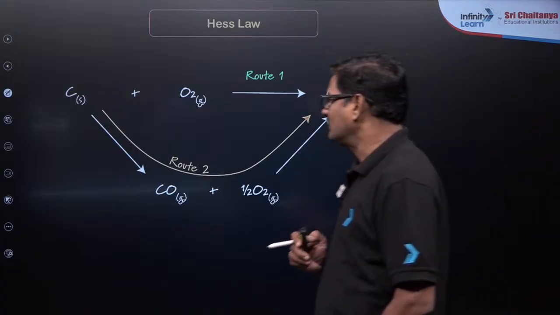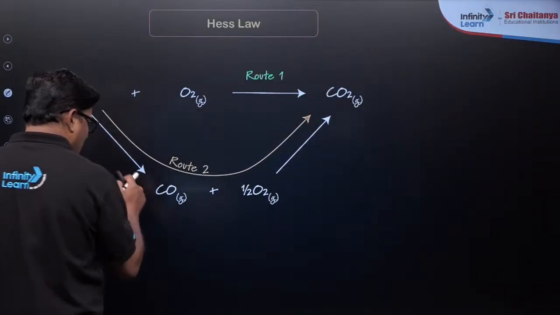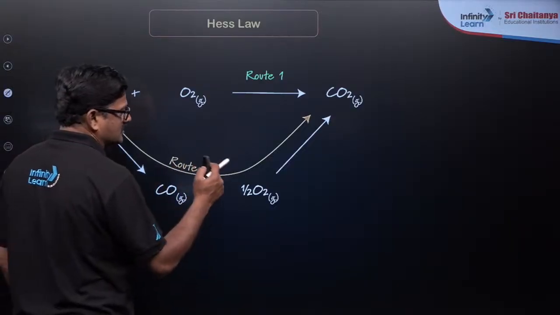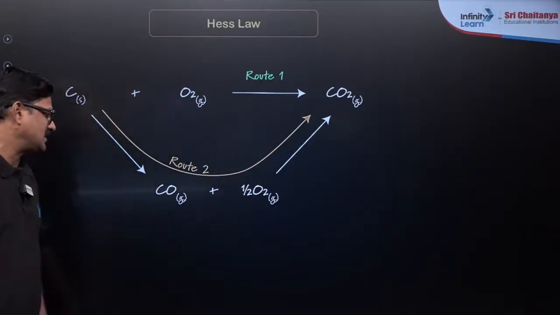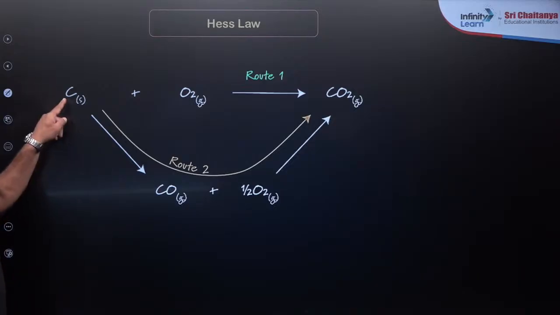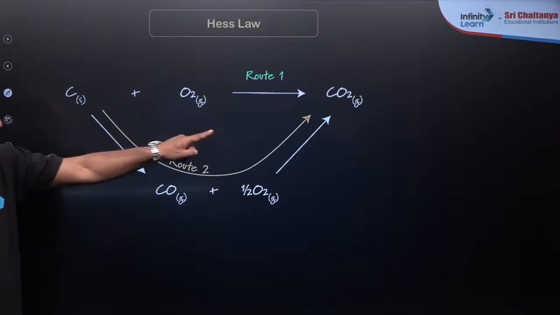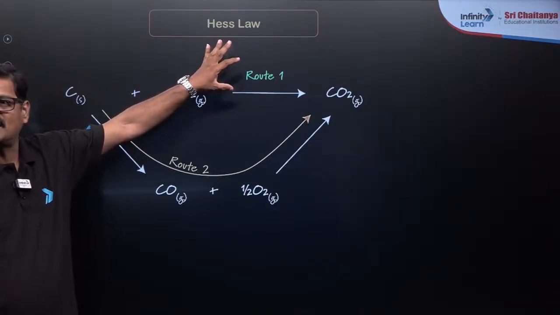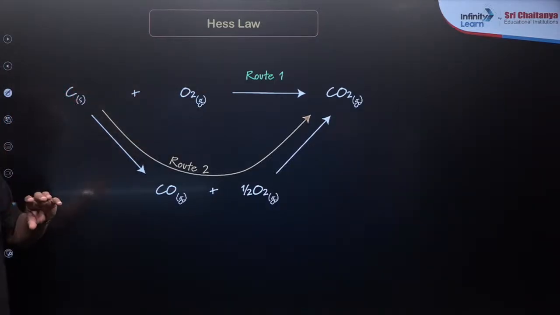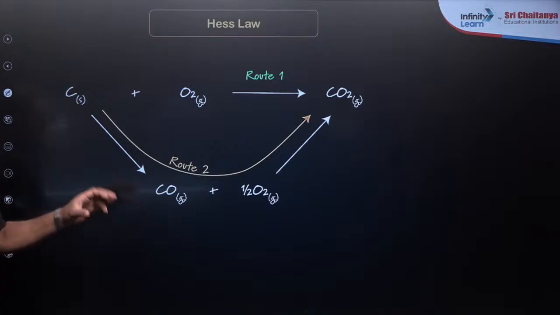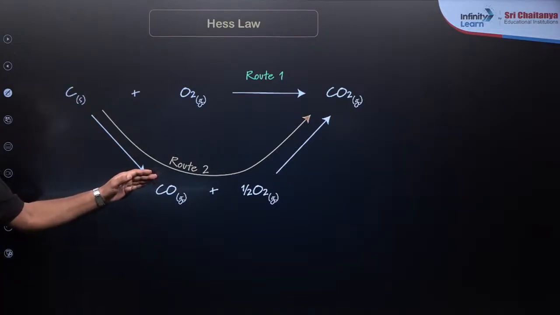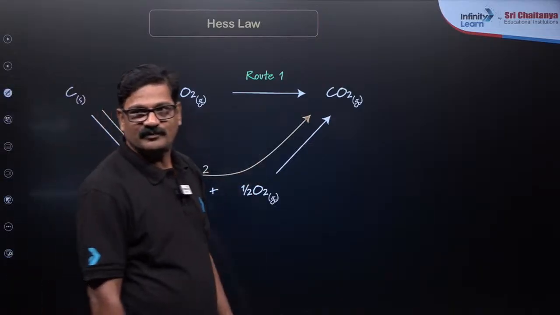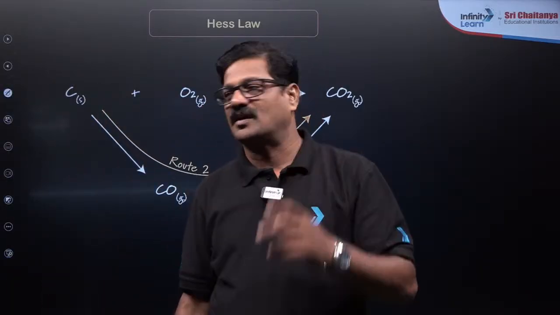Carbon first gives carbon monoxide, and this carbon monoxide takes oxygen to give carbon dioxide. This is step 1 and this is step 2. The energy transaction in route 1 is equal to the energy transaction of step 1 plus step 2 in route 2. Both magnitudes are equal.